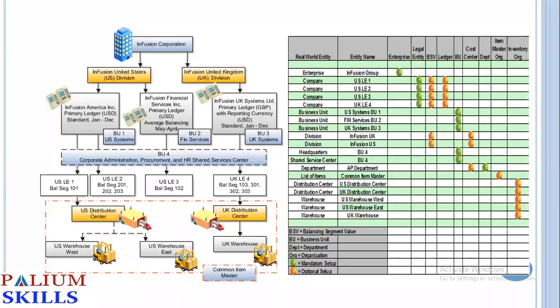So corporate administration, procurement, and all that, that comes under department, right? Yes, those could be departments. Those could also be business units. In that sense, nowadays you must be hearing about shared services, right? So let's say Trians decides that global HR will be now from Bangalore. So that will be my shared services. So different businesses of Trians can share HR services.